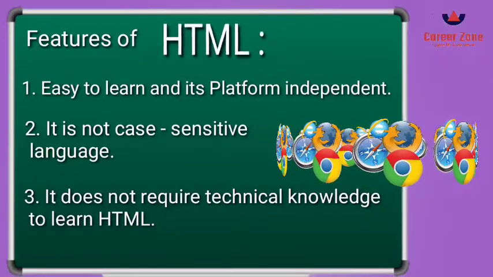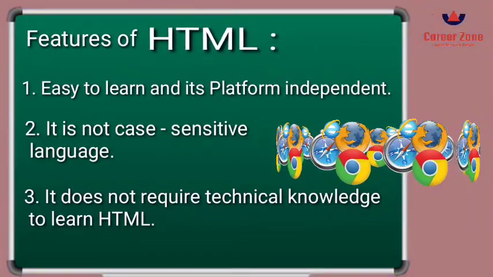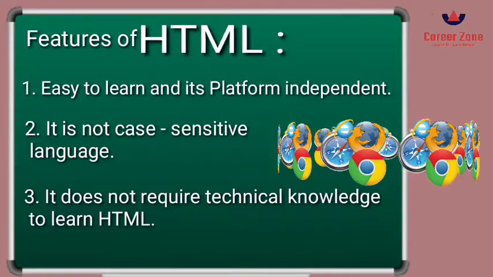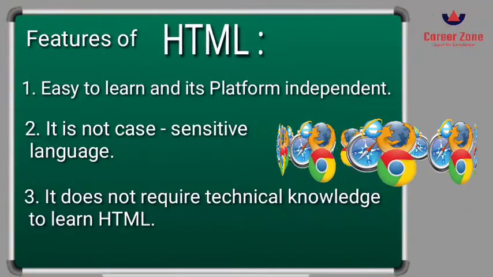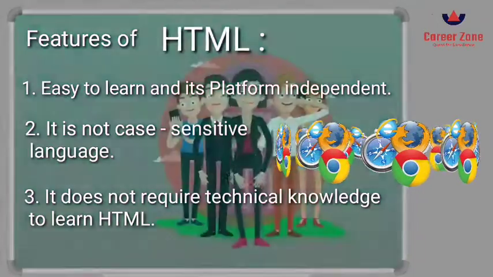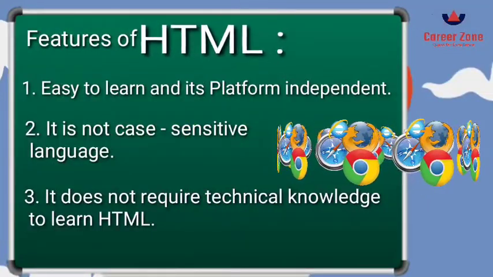Platform independent means that it runs on any operating system. It is not bound to a particular operating system to create a web page in HTML, because the coding of HTML is done in Notepad, which is present in every computer in each of the operating systems.